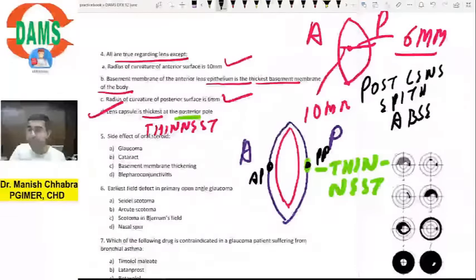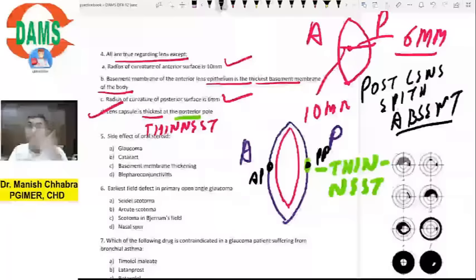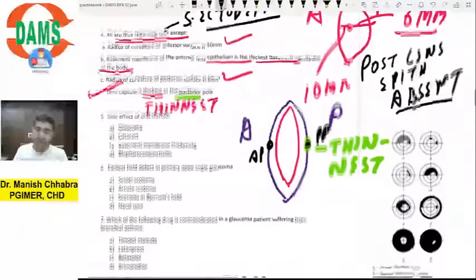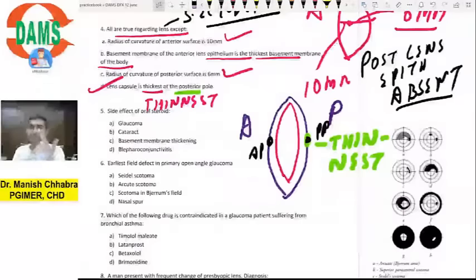Now my next question is, lens develops from which layer? Neuroectoderm, neural crest, mesoderm, endoderm, or surface ectoderm? So lens develops from surface ectoderm. Your again previous year question. Lens develops from surface ectoderm, right? So I gave you another important MCQ.